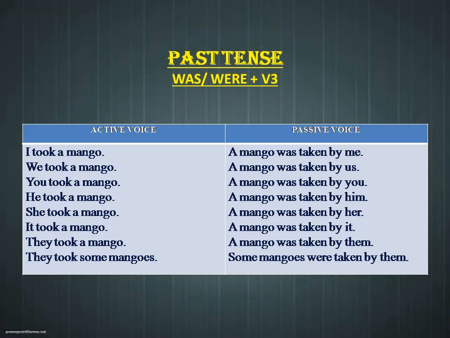Similarly, if you just check out the third one, you took a mango. So a mango was taken by you. So similarly, if you check out the last example, they took some mangoes. Here the object is in a plural form, so we should not use was. Instead, we have to use were plus V3. So some mangoes were taken by them.